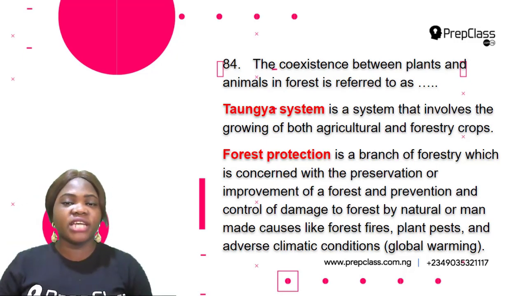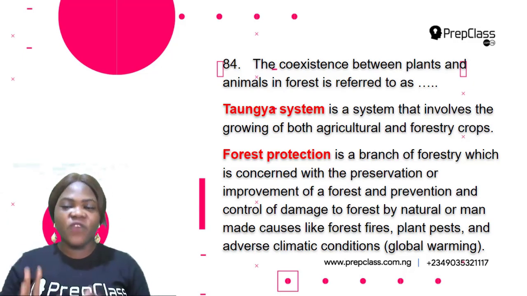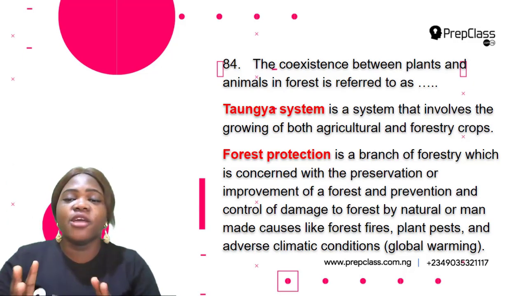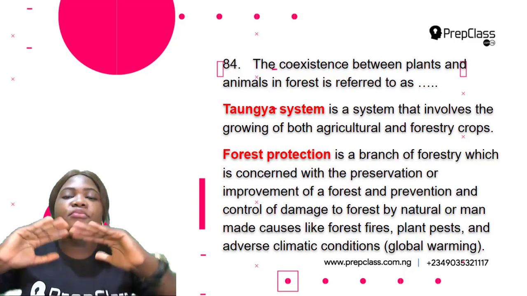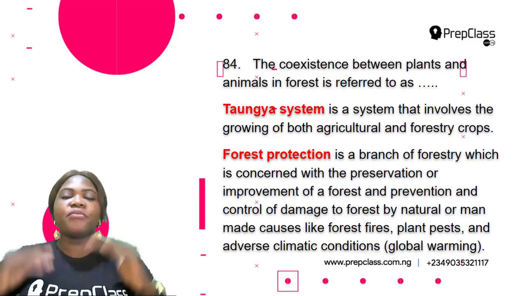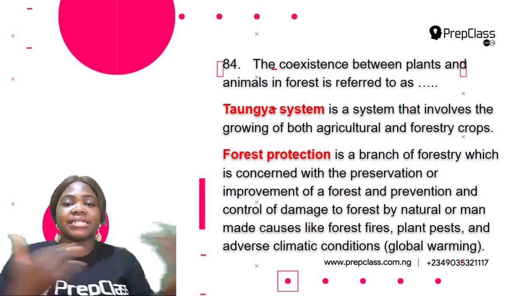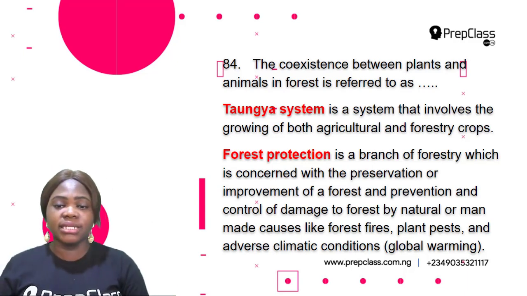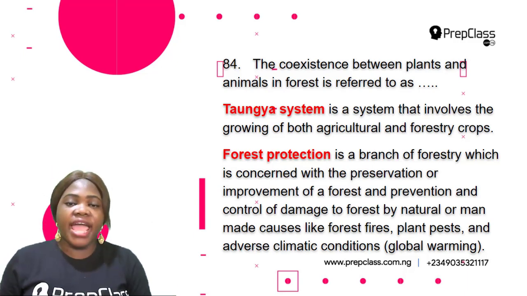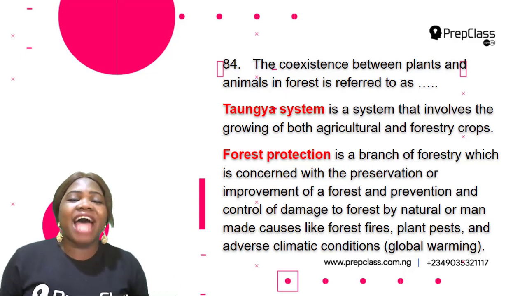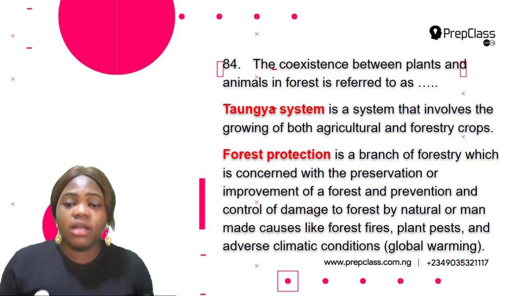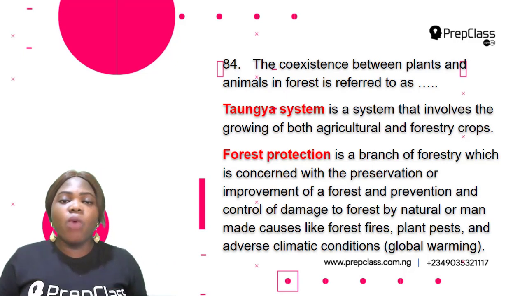What is forest protection? This is a branch of forestry which is concerned with the preservation or improvement of a forest and prevention and control of damage to forest by natural or man-made causes like forest fires, plant pests, and adverse climatic conditions, which is global warming.